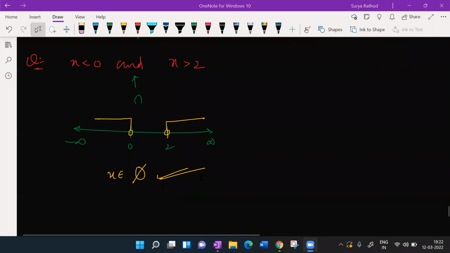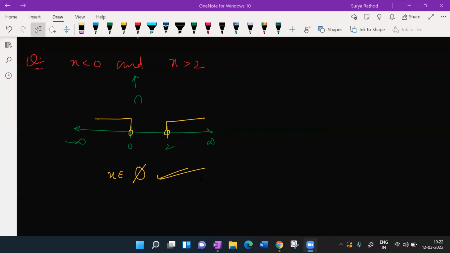The question was, you can't include 0, beta. Instead of writing null, we could just write that it will be a null set. But first we have to write minus infinity comma 0, intersection 2 comma infinity, and then write null set, right? Exactly. You can write nothing. Clearly it is visible that there is nothing in common.